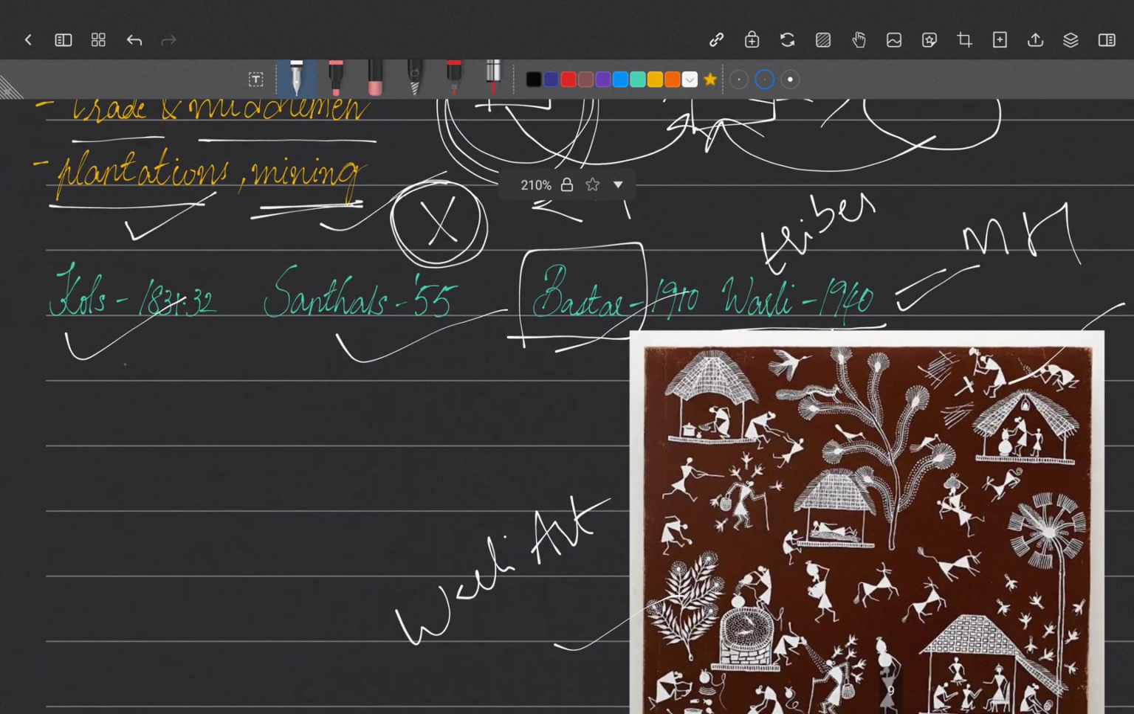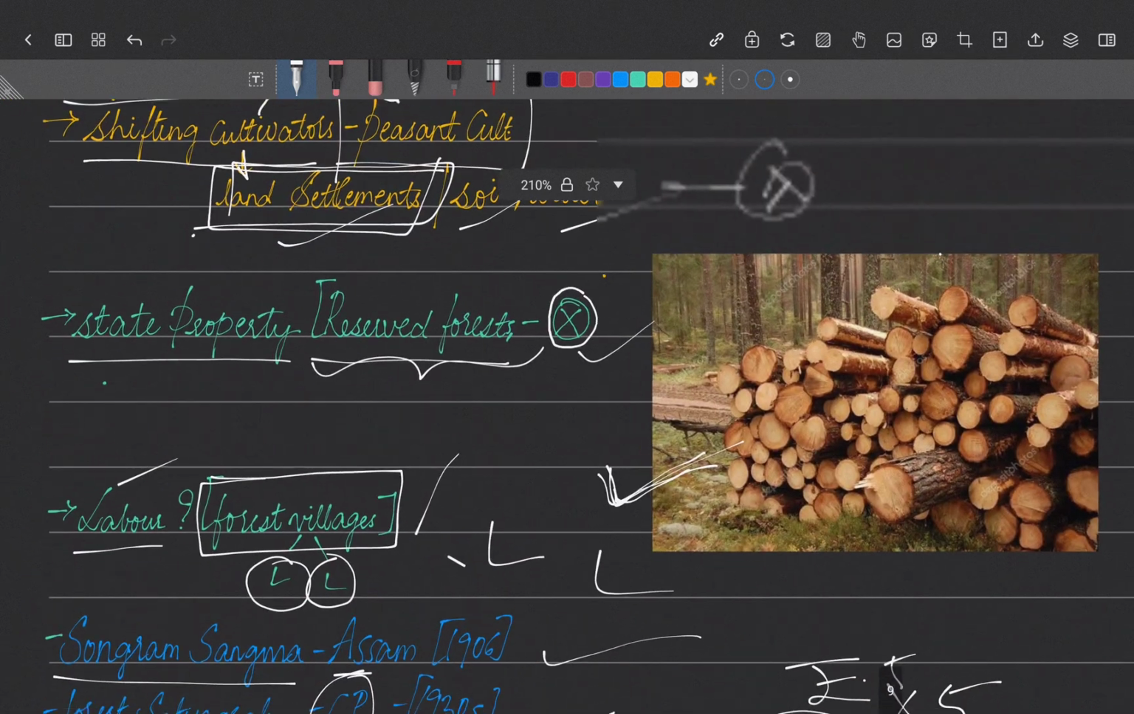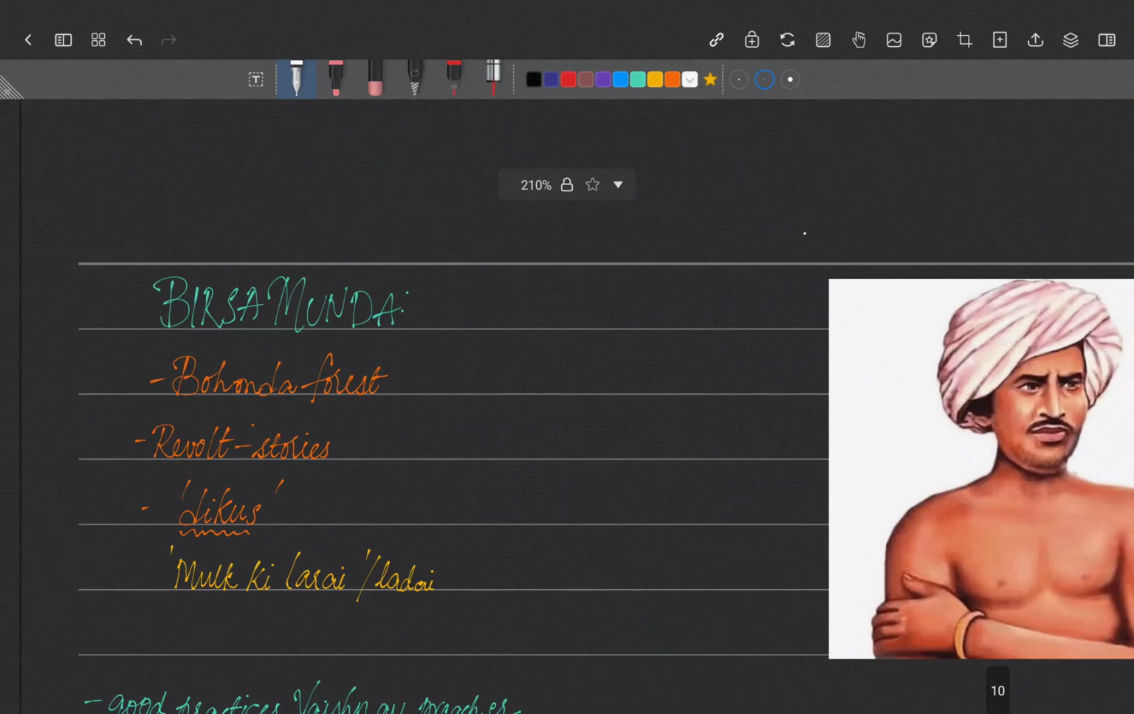Okay. So now we'll see one of the famous personalities and the famous revolt called Birsa Munda and the Munda revolt.